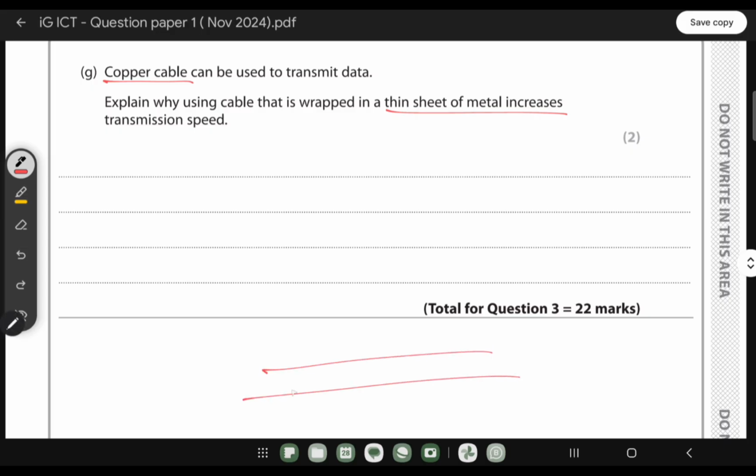When the data is passing in the cable, due to collisions some heat is produced, and based on that they lose some of the data. This is one of the factors. The other factor is when the wire passes from one place to another. Maybe there is a main road out there, so a lot of noise can come, and that can affect the cable. Maybe the environment will be another factor. So when they use that thin wrapping technique, it reduces the interference and makes the signal a bit stronger.